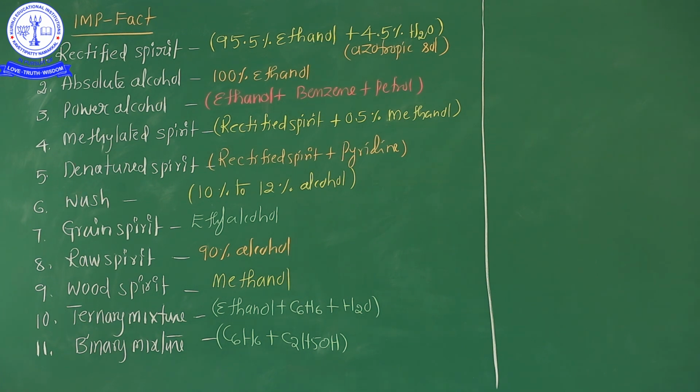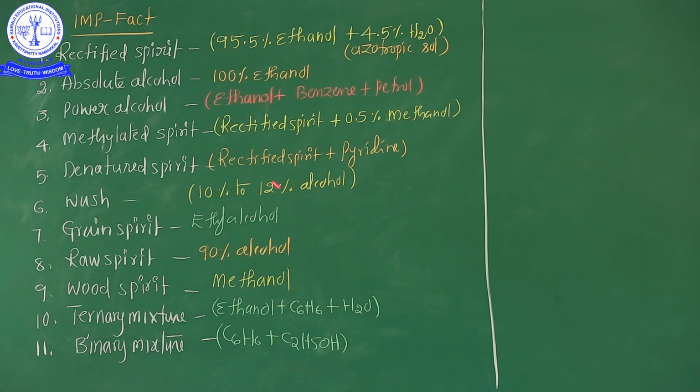And wash. Wash means 10% to 12% alcohol. So where does this word come from? My dear students, in the preparation of ethyl alcohol, in the fermentation of carbohydrate, carbohydrate combines with yeast to produce two enzymes, invertase and zymase.